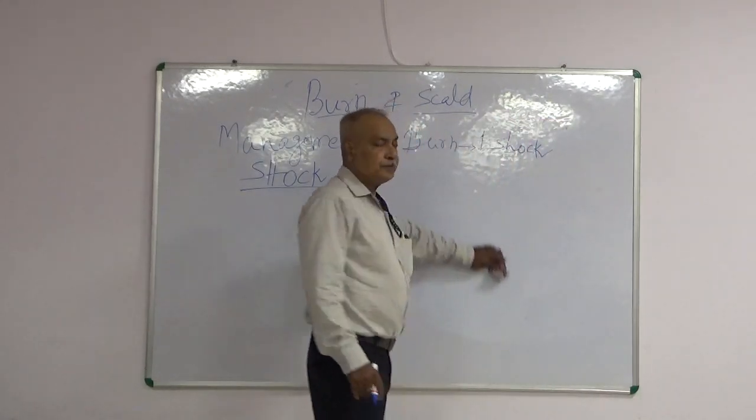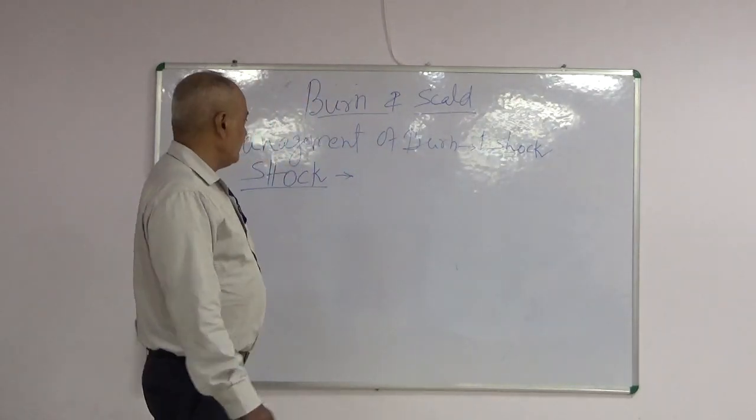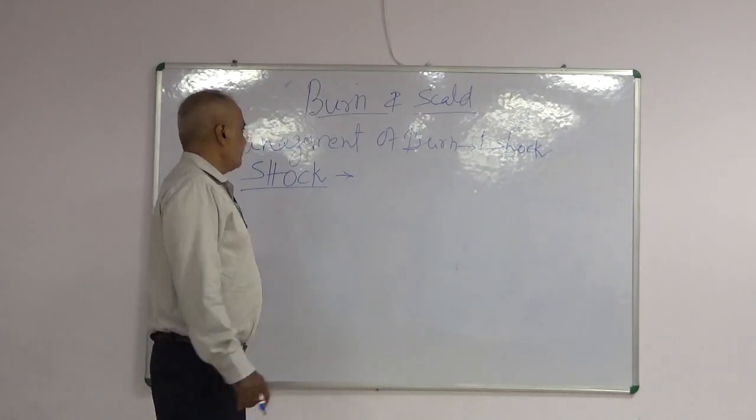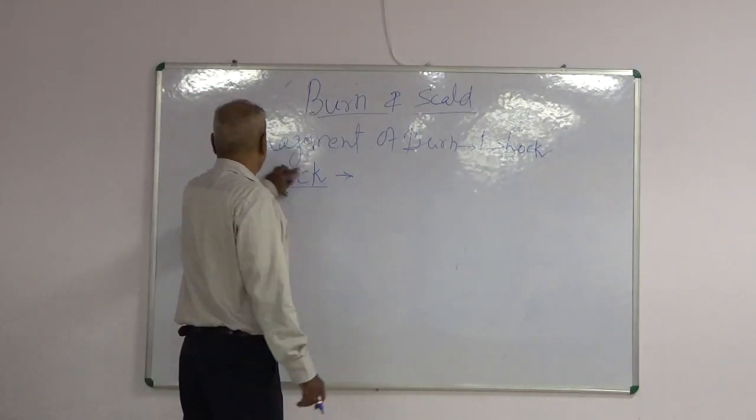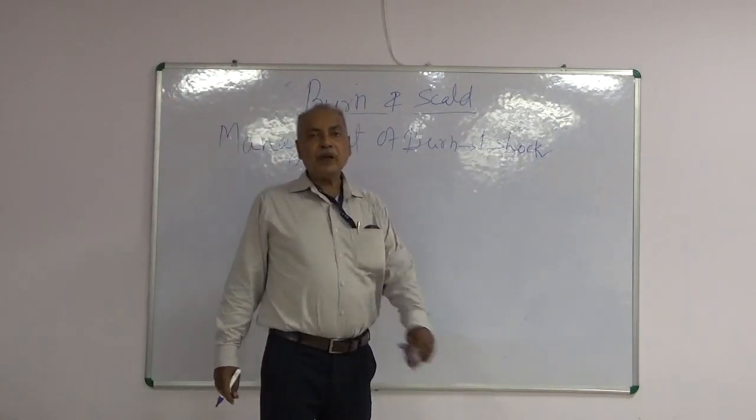Here, burn area is important for development of shock. Now how do we determine burn area?